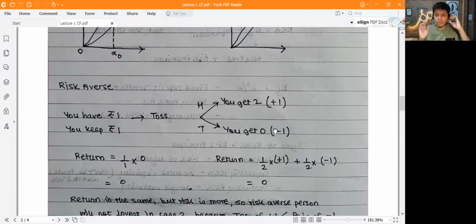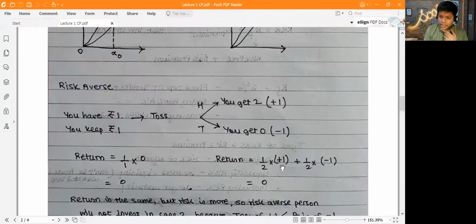So see, it's a toss. The probability of getting heads or tails is 50-50. In the first case, you had ₹1, you still have ₹1, so the return is 0.